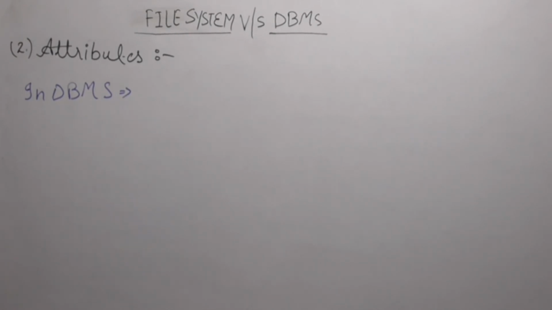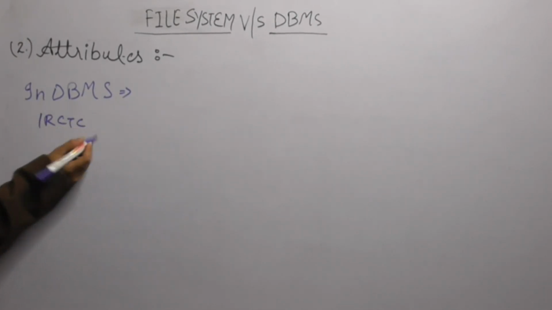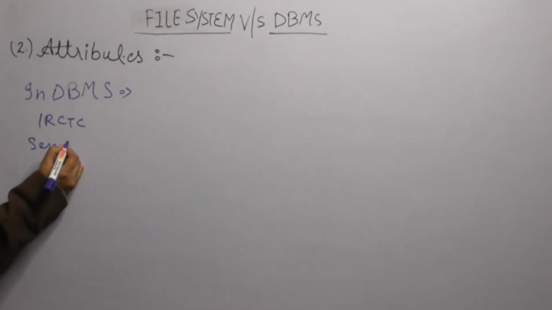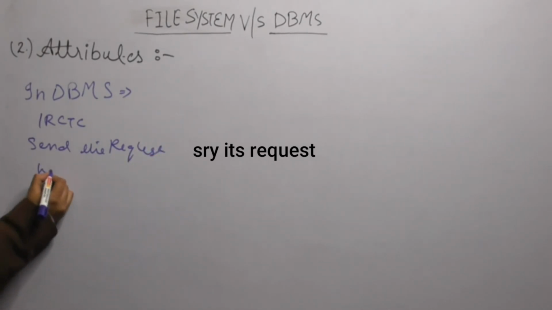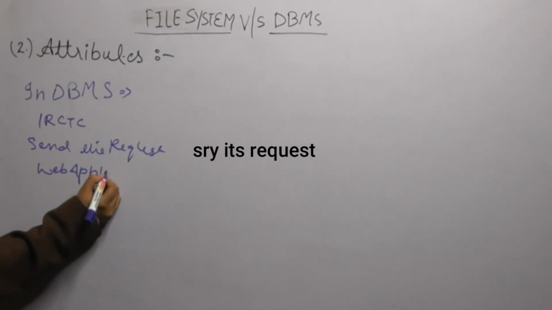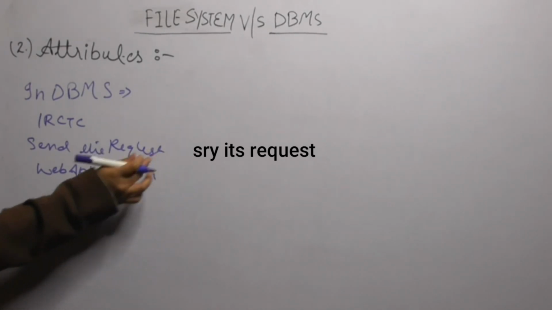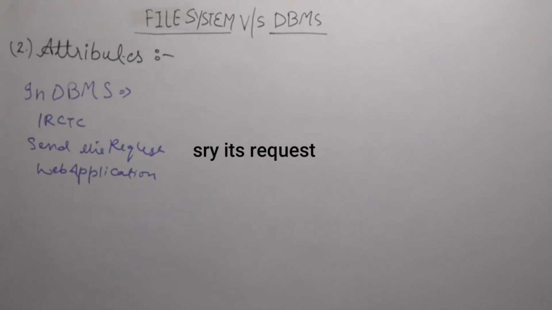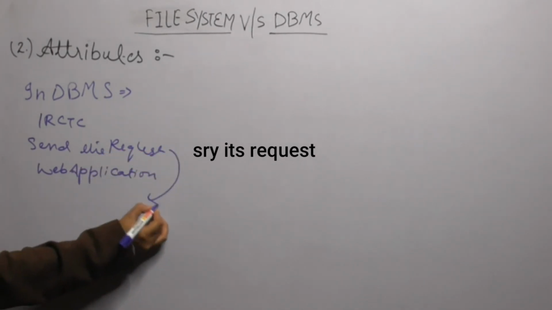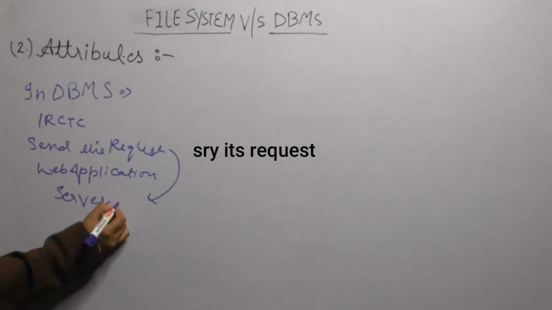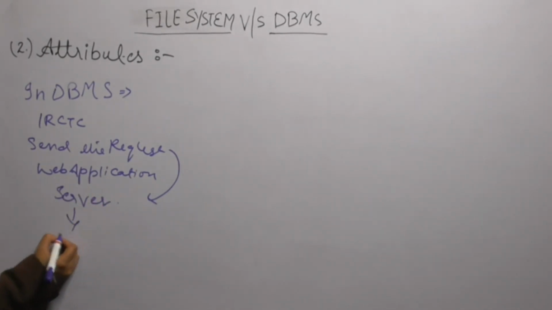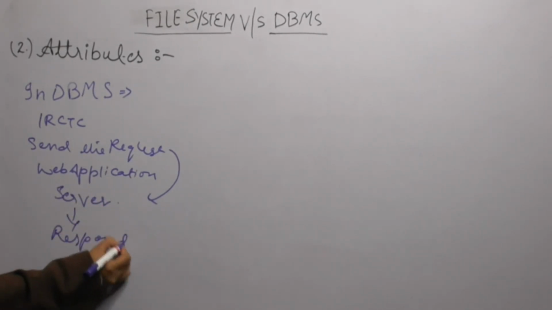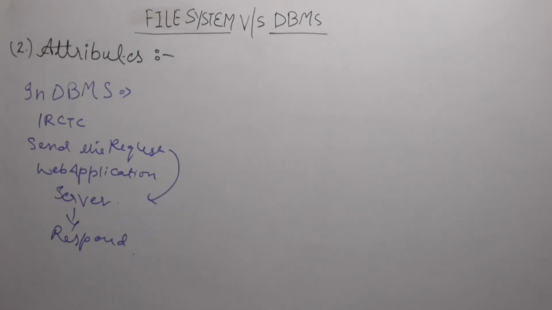So in DBMS, with the example of IRCTC, what am I doing? I am sending a request on a web application or mobile application. Right, I am sending a particular request on the web application. So what will happen? The request will go directly to the server. Then the server will respond according to that particular data. So for the response, we don't need any attributes, right?